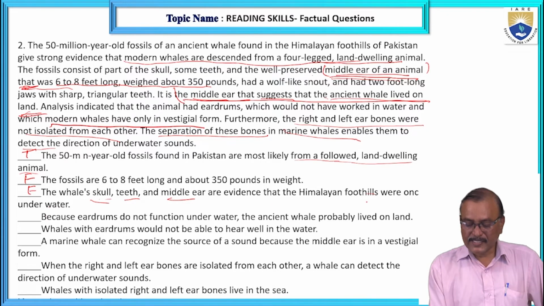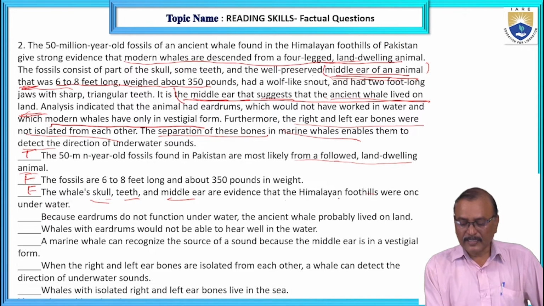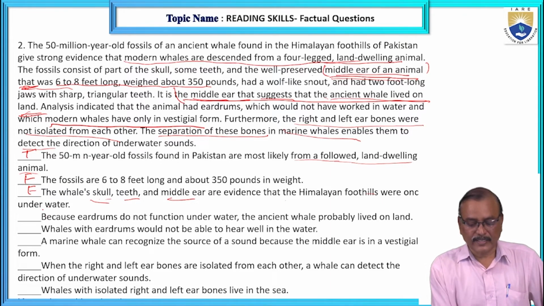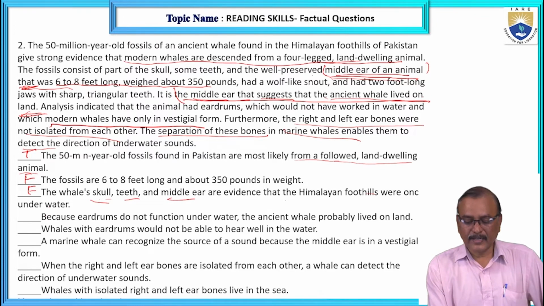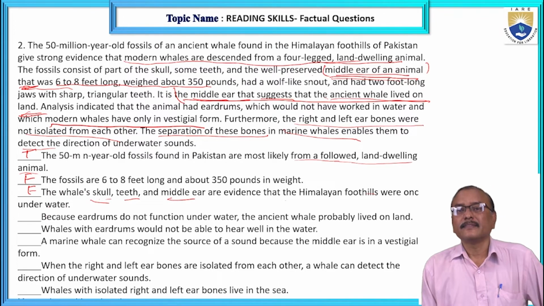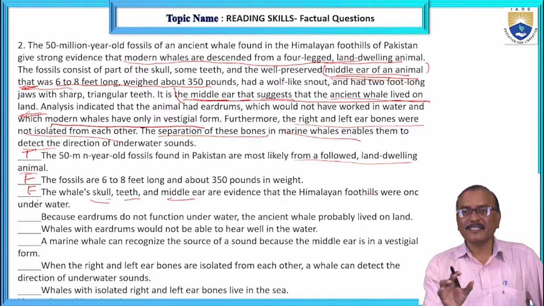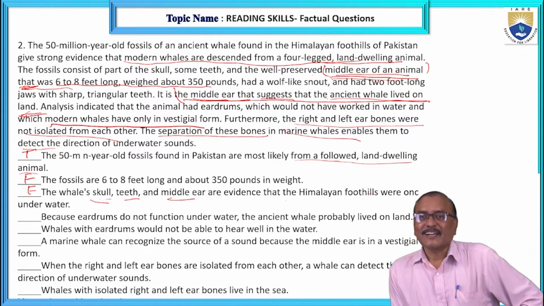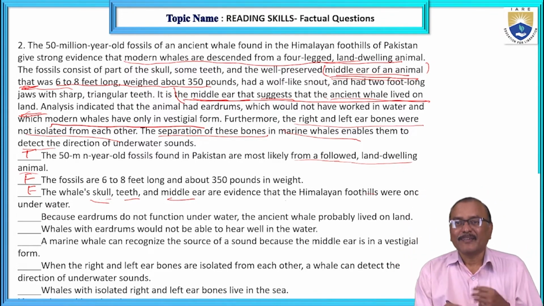You see why it is false here? Once under water. Middle ear are the evidence that the Himalayan foothills were once under water. But in the statement, the middle ear suggests that ancient whale lived on land. See, just to confuse you, they play with words, right?